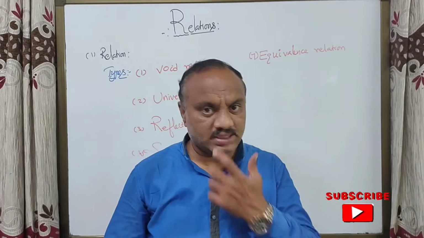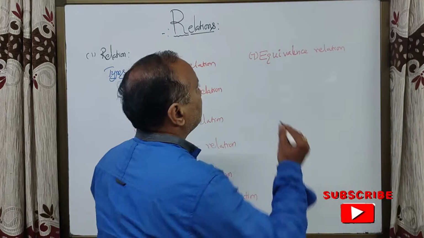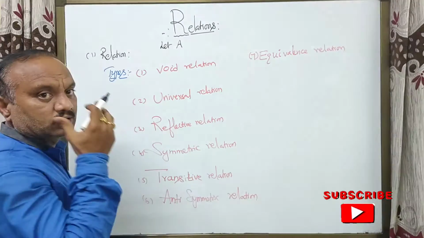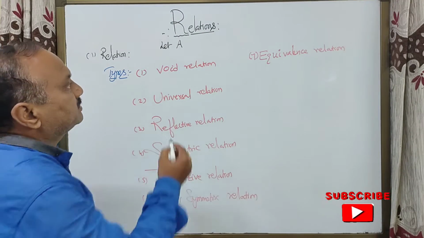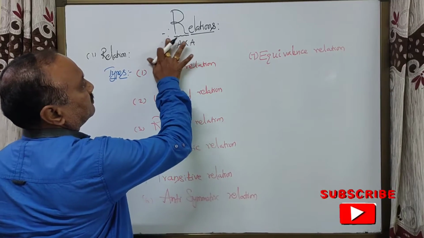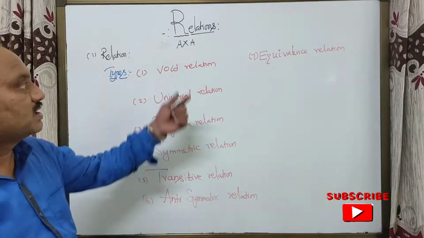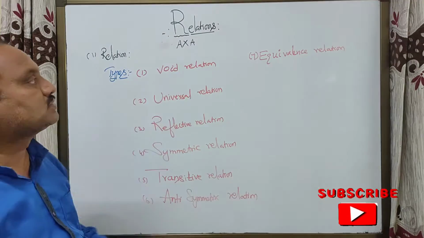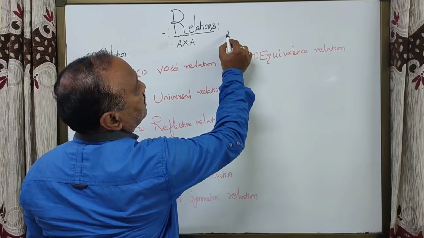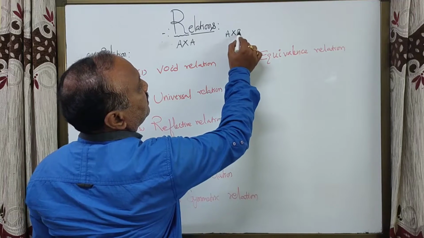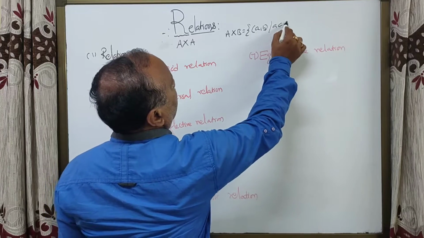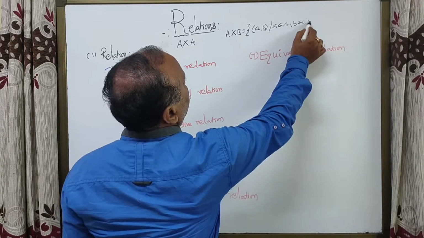Let us consider a non-empty set A. We can find the cross product of these two sets, that is A cross A. Or let us take two non-empty sets A and B. Its cross product A cross B is the set of ordered pairs (a, b) such that a belongs to A, b belongs to B.